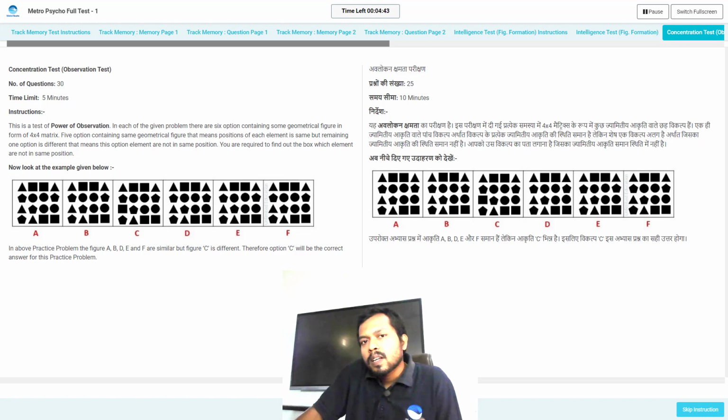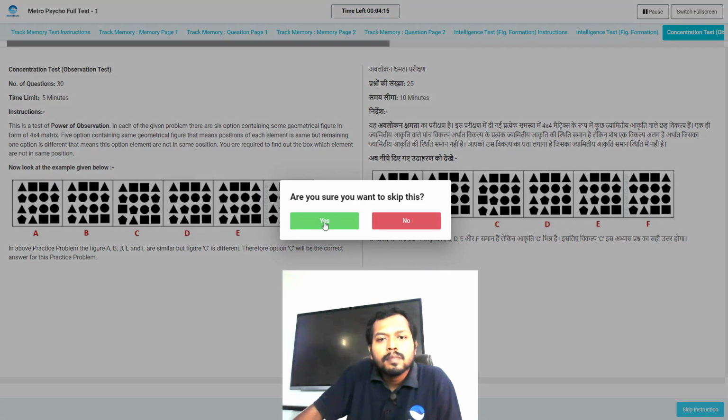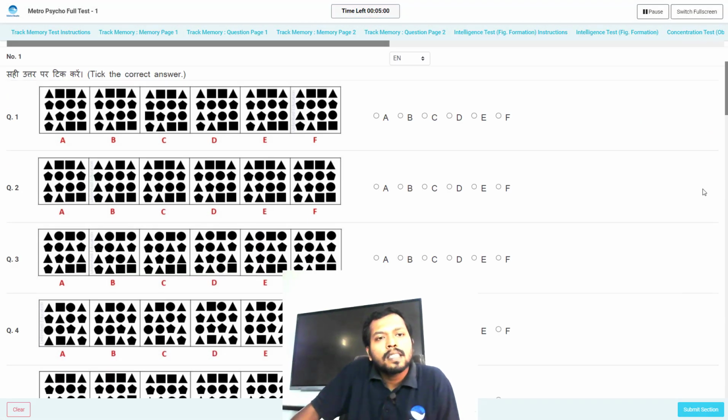Remember one thing: during the final exam, when the 5 minute timer comes for instruction time, try to read and understand clearly what instruction is given. Sometimes they change the pattern. Suppose here you have to find a similar figure, but during the final exam they will ask you for a different figure. So you have to read the instructions clearly. Now after 5 minutes you will go to the next section.